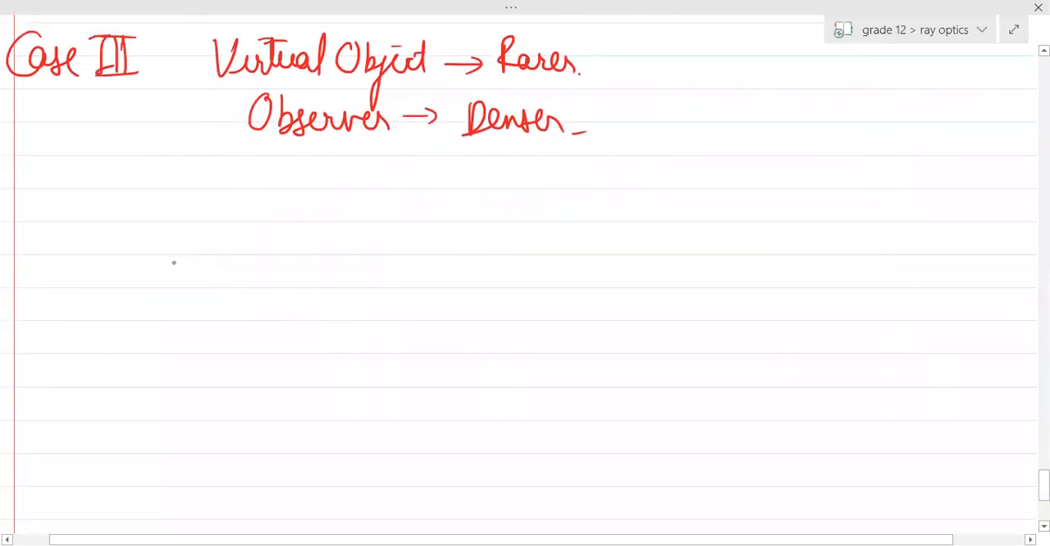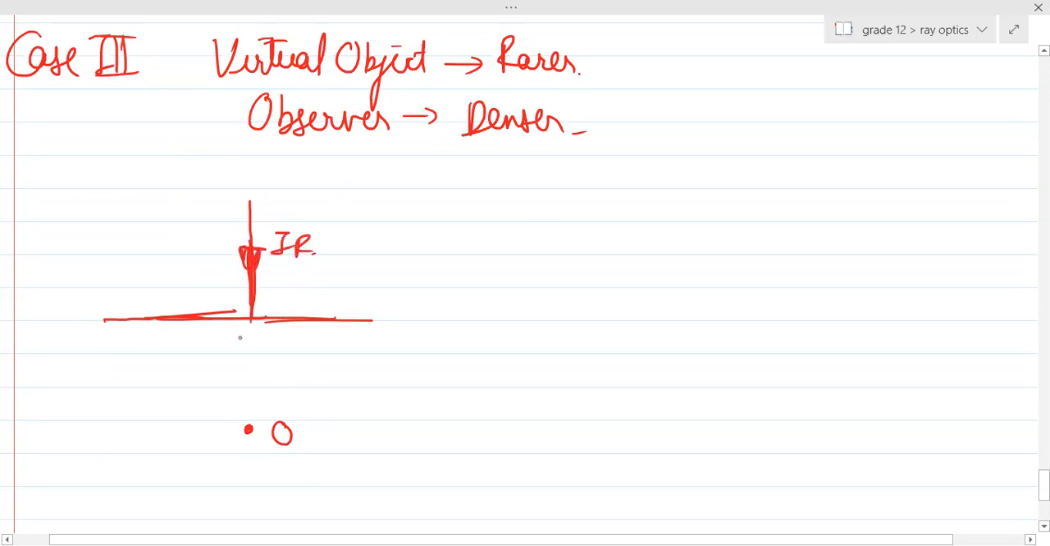Guys, have you written case number 2? Yes, sir. In the second case, what is there? The object is over here, but can you see the incident rays coming like this?